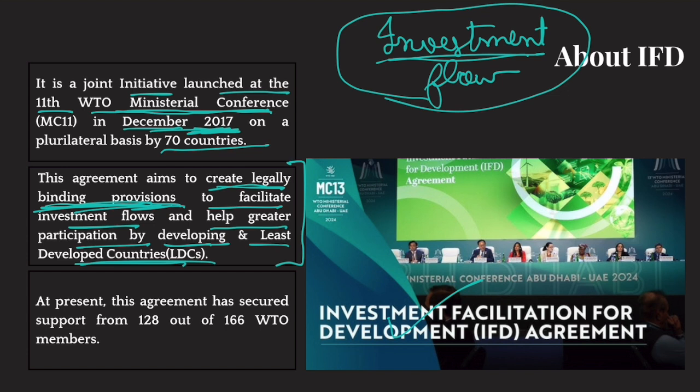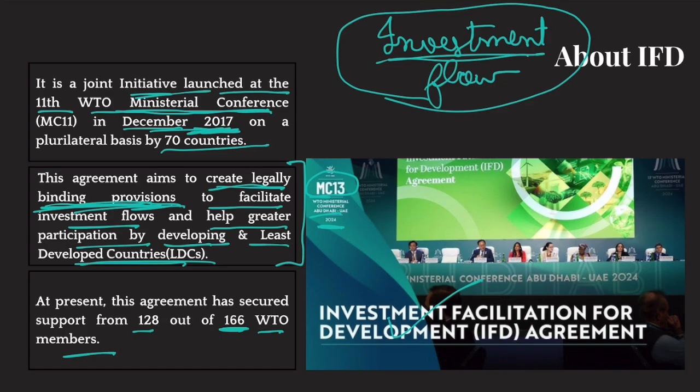South Africa agrees to it. In fact, Turkey has also joined India in this. But at present, 128 out of 166 WTO members are in support of this agreement. So India and its like-minded countries are in a minority. All right. Now, the 2024 Ministerial Conference of WTO is happening in Abu Dhabi. It is the 13th Ministerial Conference, happening in Abu Dhabi in 2024, and a call would be taken on this agreement there.